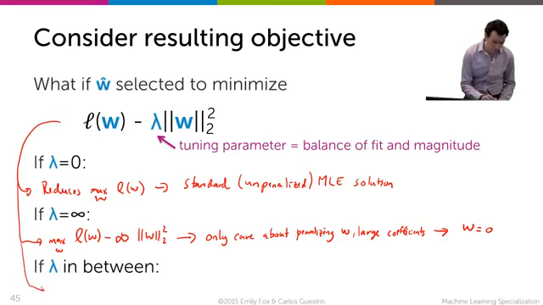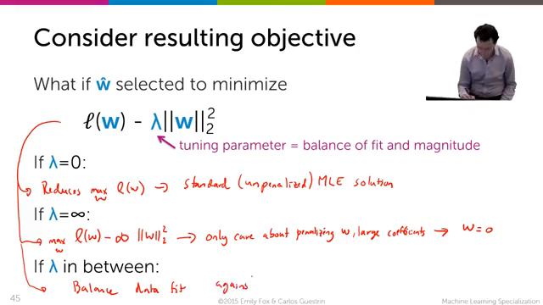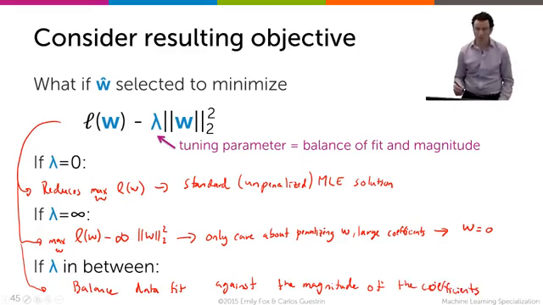So the area that we care about is somewhere in between. So a lambda between 0 and infinity, which balances the data fit against the magnitude of the coefficients. Very good.